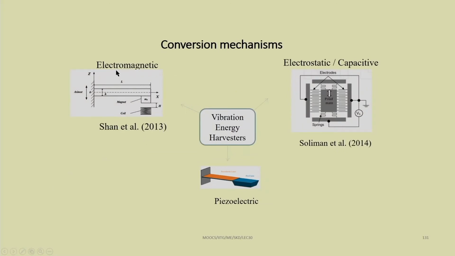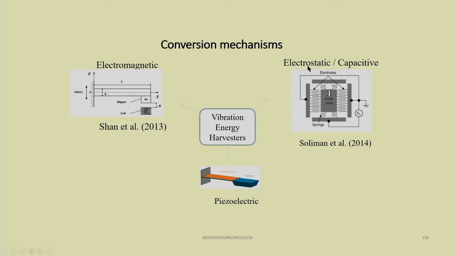For example, one can do electromagnetic conversion. We can easily use the Faraday principle to generate this. For example, at the end of the cantilever, let us have a magnet and we have a coil here. When the beam is vibrating, this magnetic field is changing. So, the flux linked inside this coil is changing, and due to the rate of change of this flux in the coil, EMF will be generated. This EMF can be harvested or taken for different application purposes.